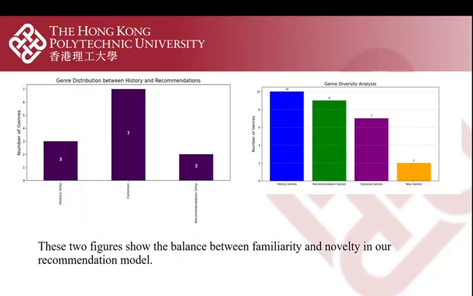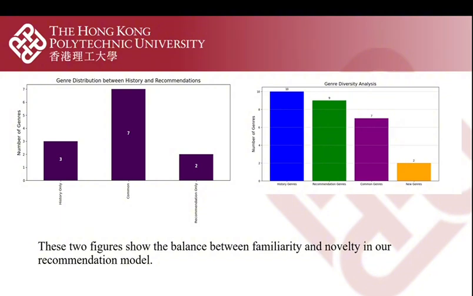Now, let's explore how our model balances familiarity and novelty in genre recommendations. The left figure shows the distribution of genres. We find that 7 genres appear in user history and recommendations at the same time, while 3 genres only appear in user history and 2 genres only appear in recommendations.